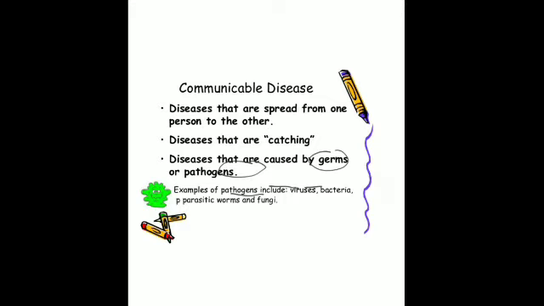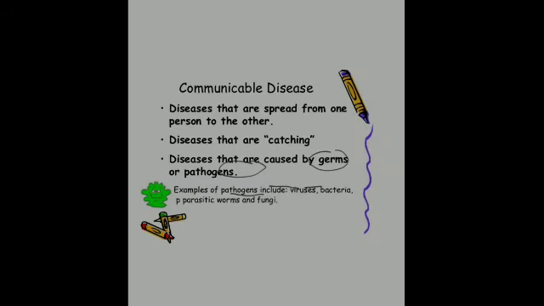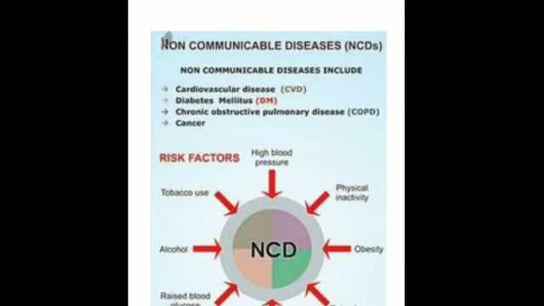Then non-communicable diseases are of several types. I told you, they are dietary deficiency diseases caused by the deficiency of various nutrients in the diet. Then degenerative diseases, that is disease related with the aging process like arthritis, cataract. Then genetic diseases, they are carried with the genes, they are hereditary, like hemophilia and color blindness.